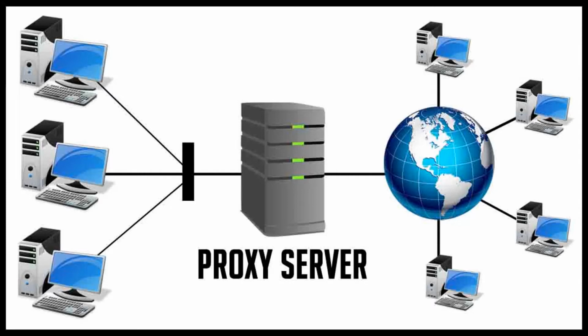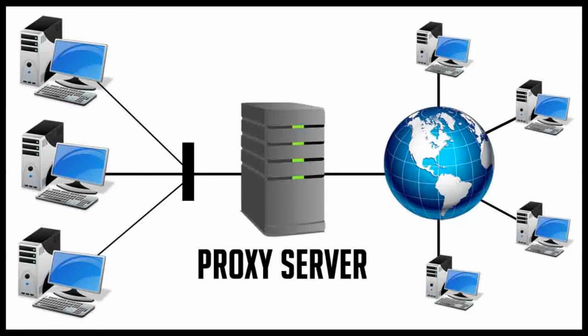In this, a client machine sends a request for any resource to the proxy server instead of the actual server containing the resource. The proxy server communicates to the actual server on behalf of the client machine. This way, through the proxy server, communication between the client machine and the actual server takes place.